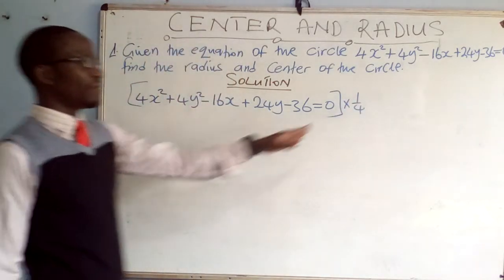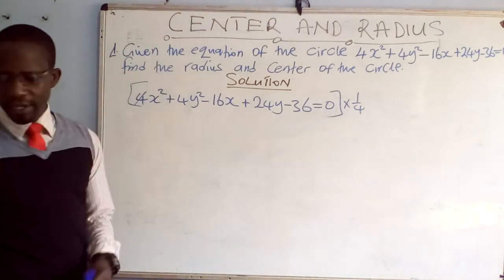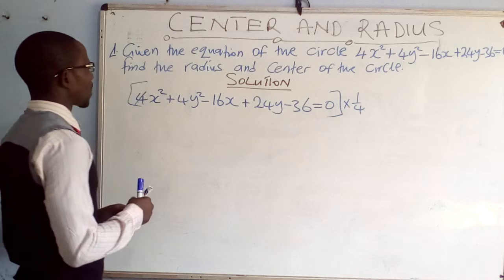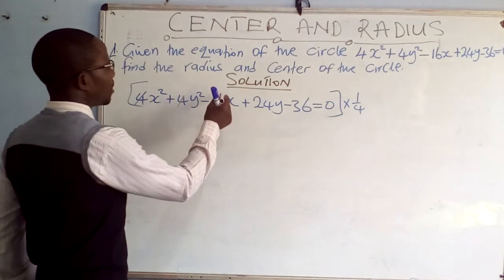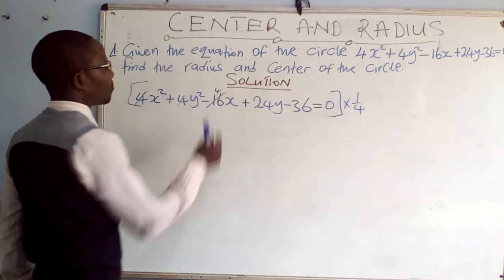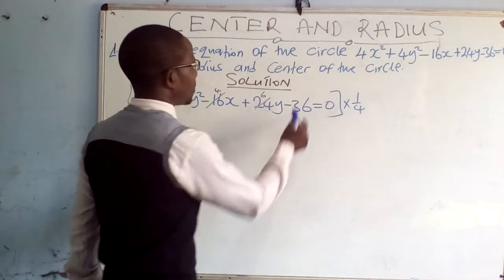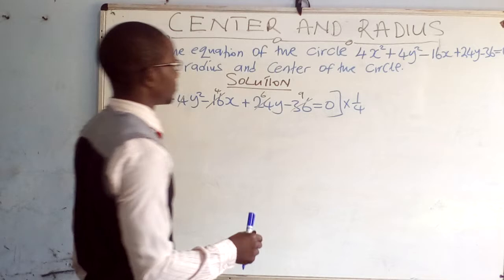When we multiply everything by this, it means this 4 will cancel, it will give us a 1. This other 4 also will cancel, it will be a 1. Then this 16 will give us 4. This 24 becomes 6. This 36 becomes 9.